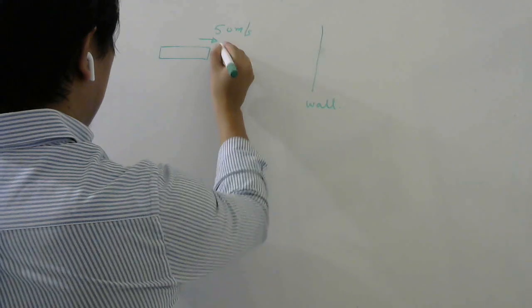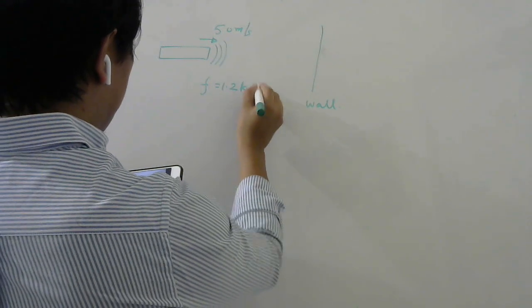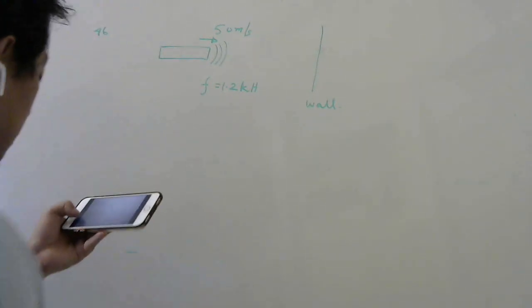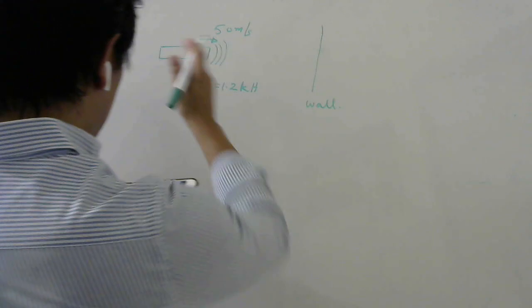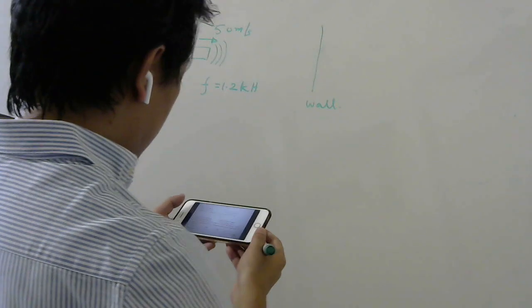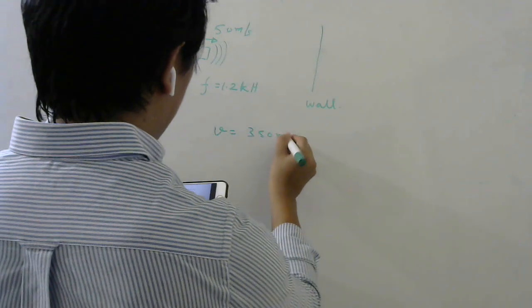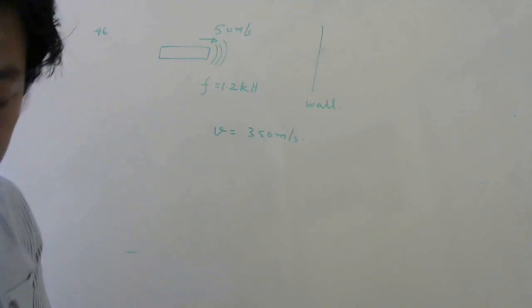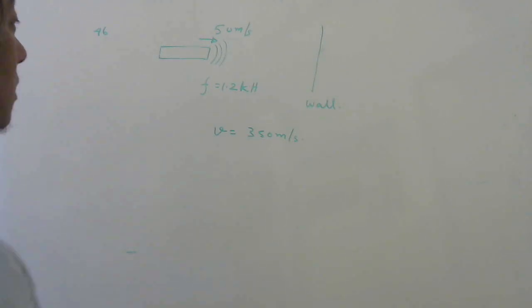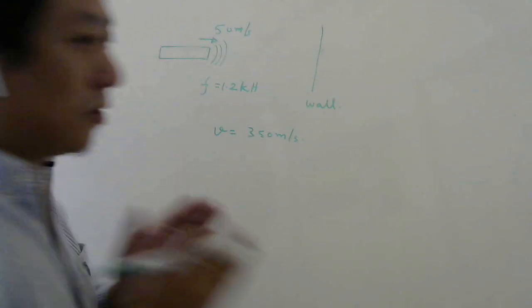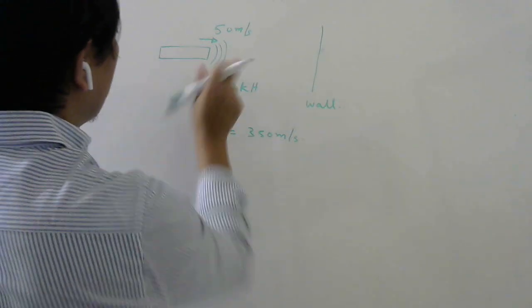And it emits sound of frequency 1.2 kilohertz. The frequency of the note after reflection from the wall is heard by the engine when the speed of the sound is 350, no wind and all. This question, if you remember, is also there in your NCERT, but in a slightly different form. There a rocket is moving towards a target. So here this engine is moving with velocity 50.